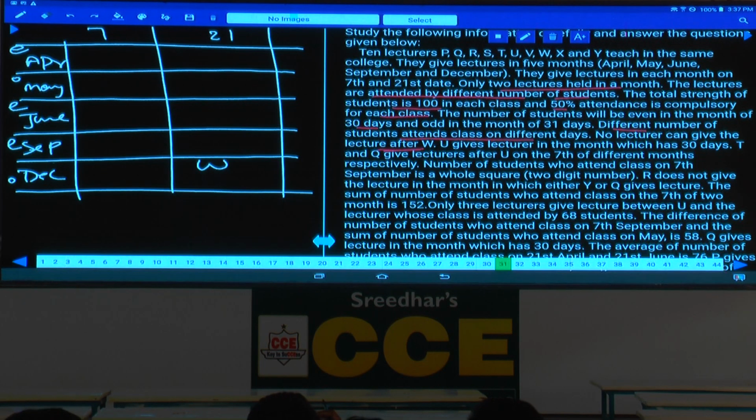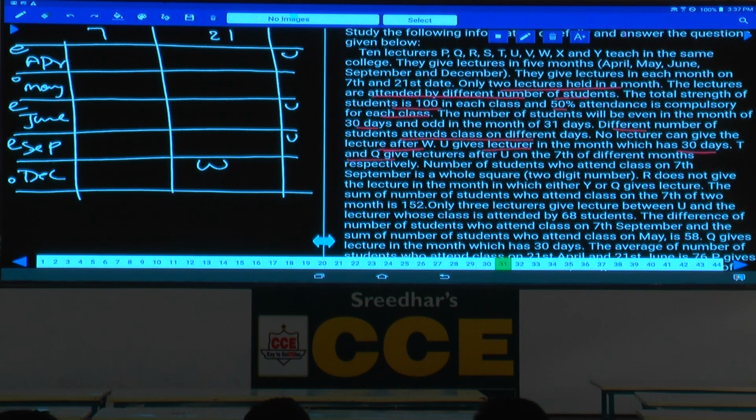U gives the lecture in the month which has 30 days. And U is what? U is even. U can be either April, or June, or September. U can be any one of these. Cannot be in December, cannot be in May and December. U gives lecture in the month which has 30 days.